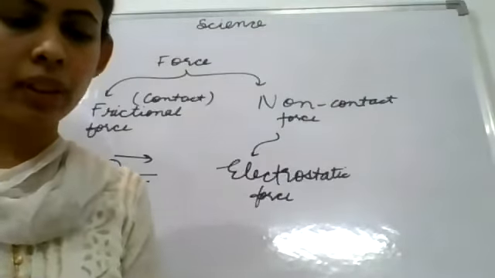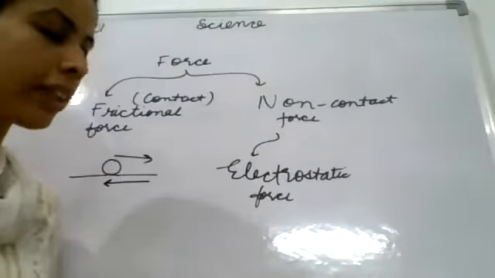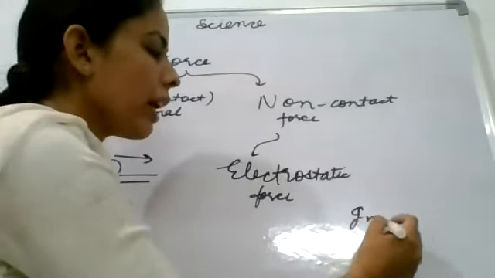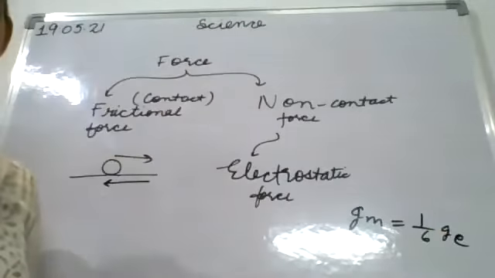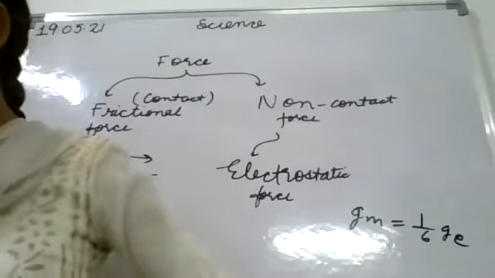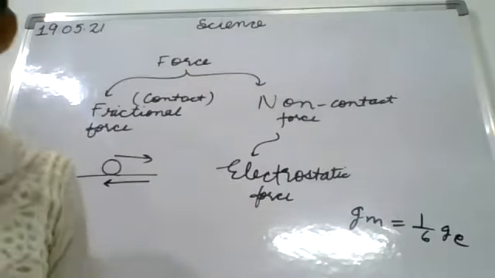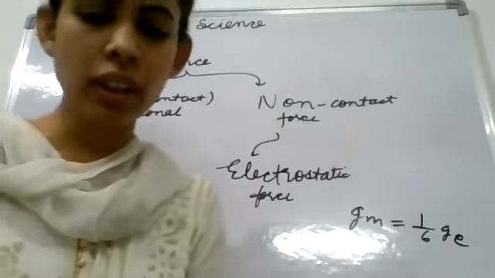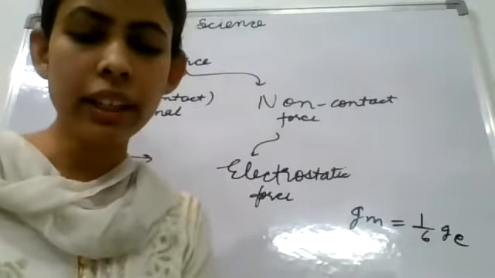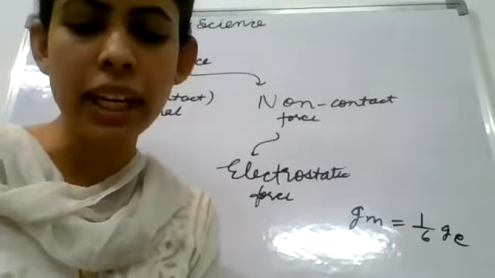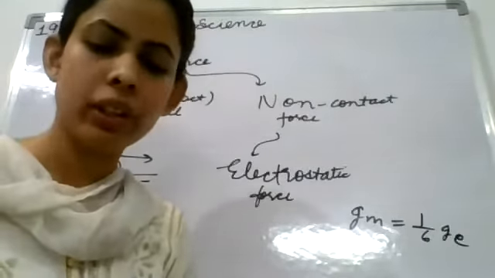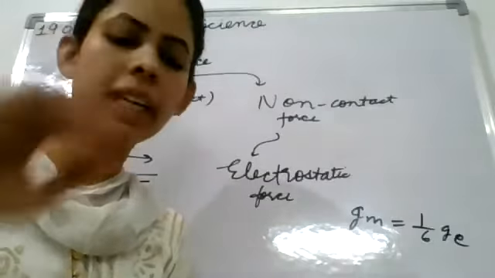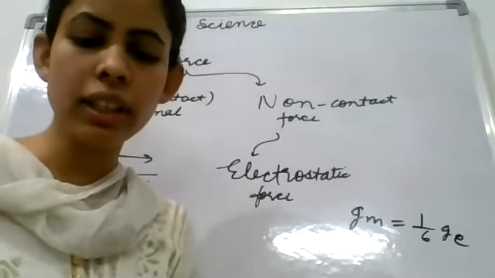Clear? You all know that the gravity of the moon is 1/6 of the gravity of the earth. Clear? That we have discussed. And the next example given is that water begins to flow towards the ground as soon as we open the tap. It is also another example.